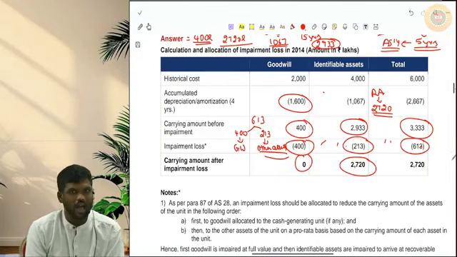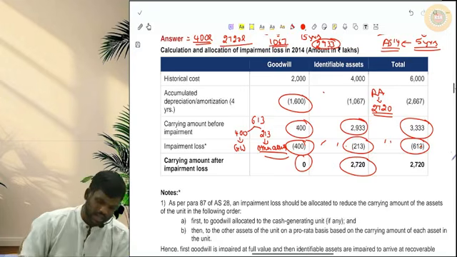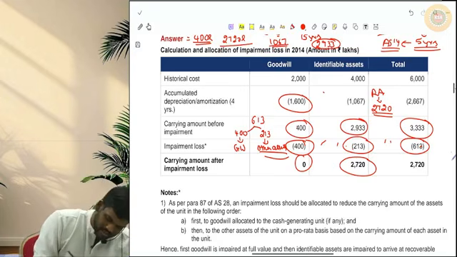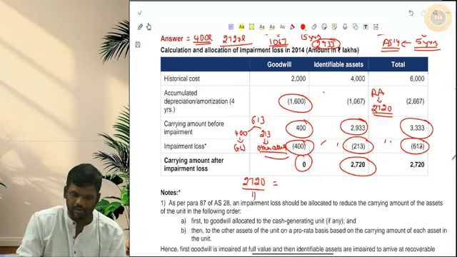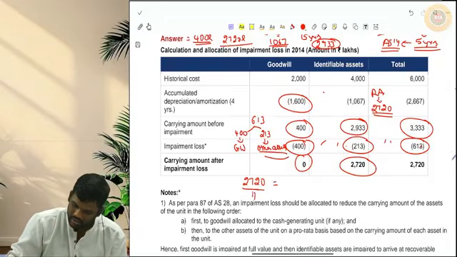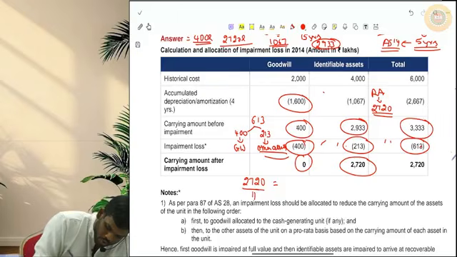Of the 15 years, 4 years are over, so we have 11 years remaining. So per year we will charge a depreciation of 247.